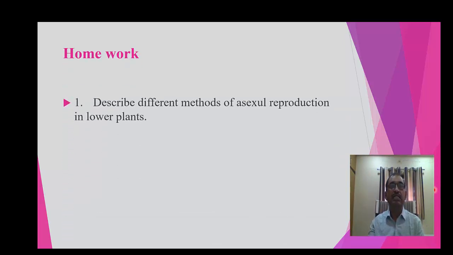Homework: describe different methods of asexual reproduction in lower plants. Write a note on cutting and grafting.